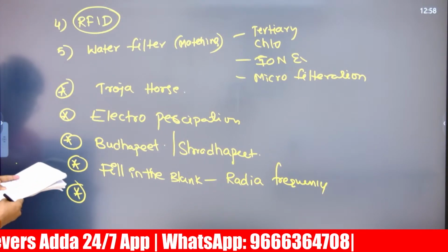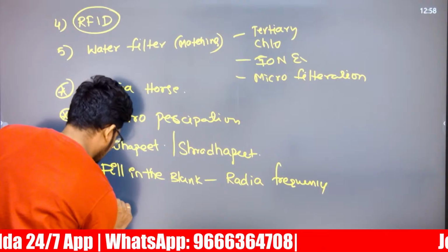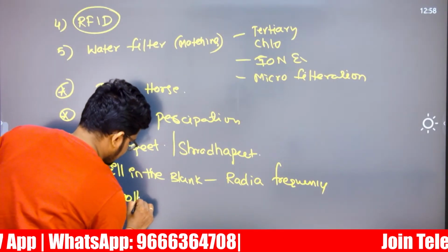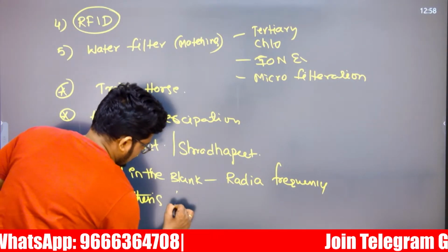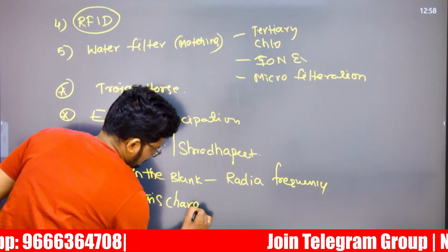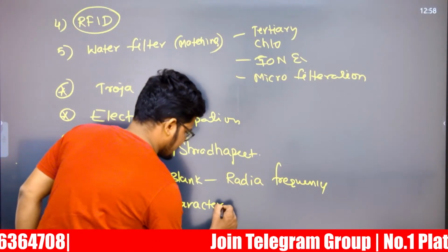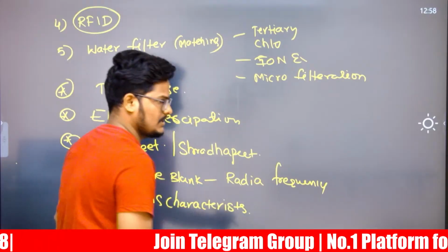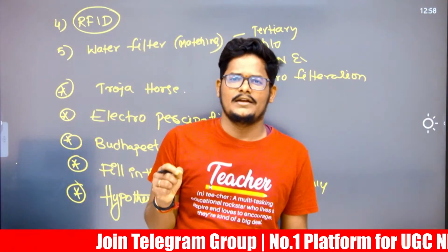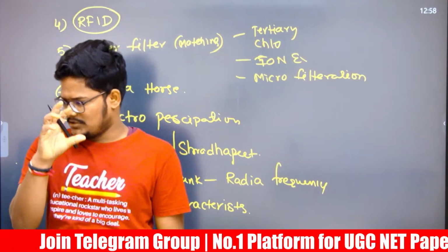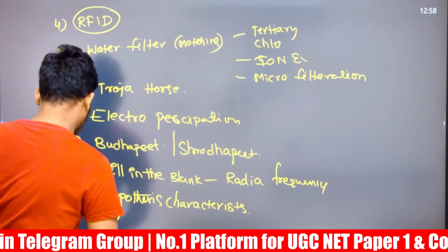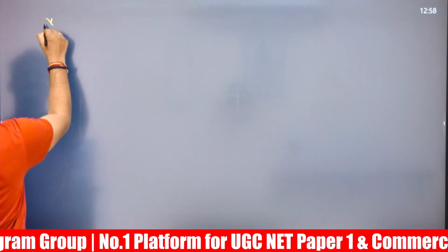Next, there is a question on hypothesis characteristics. Hypothesis must be simple and it must be testable. It must be precise in nature, testability in nature. So the characteristics of the hypothesis have been asked from the research.